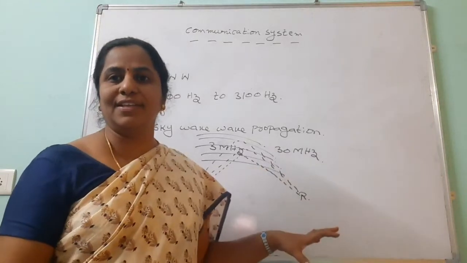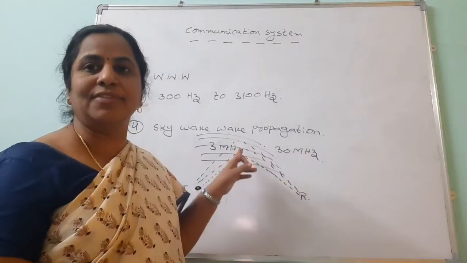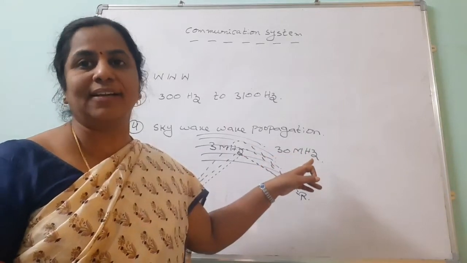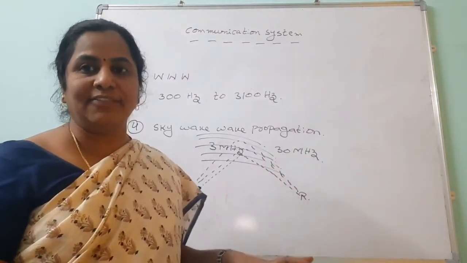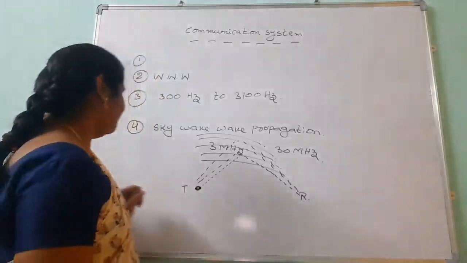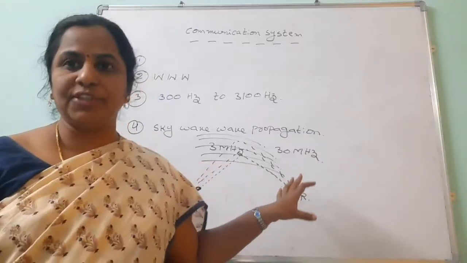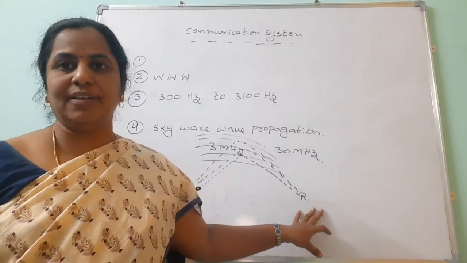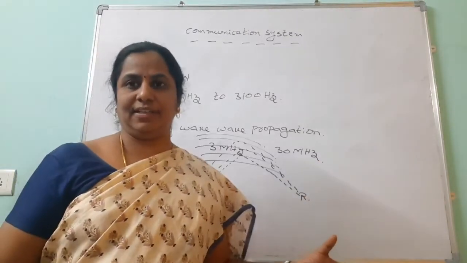But when we are giving the preference for this one, if the frequency range is above 3 megahertz and below 30 megahertz, we can use the skywave propagation. Fifth question is, what are the layers of the ionosphere and how are the waves reflecting?